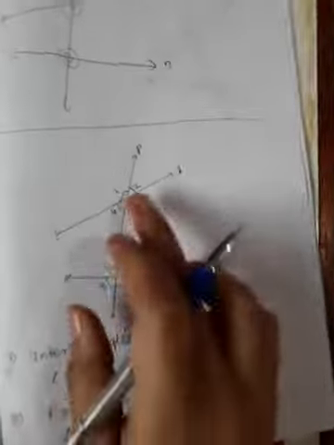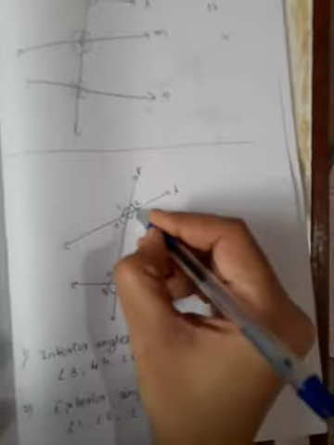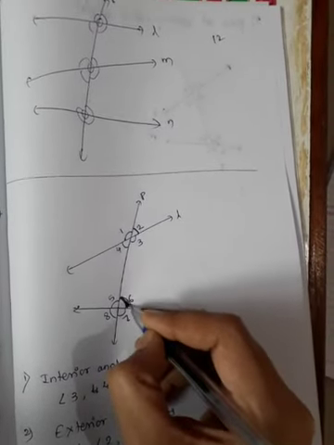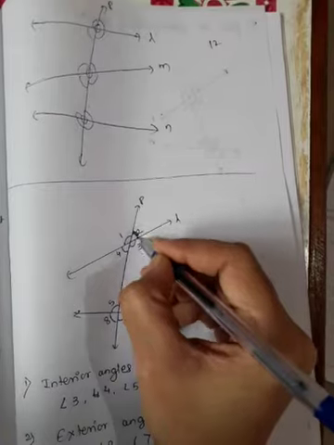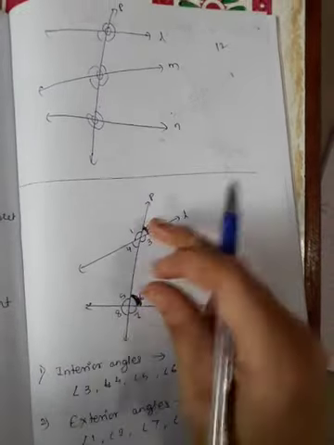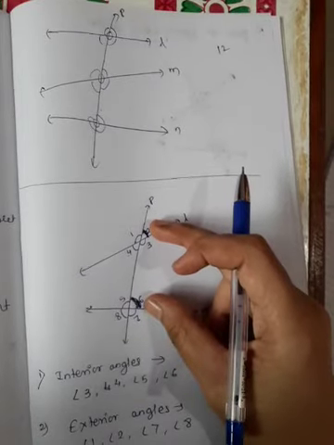Let's see this figure. Here angle 2 and angle 6, I marked them dark. We can observe that angle 2 and angle 6 are corresponding. This is a pair of corresponding angles.